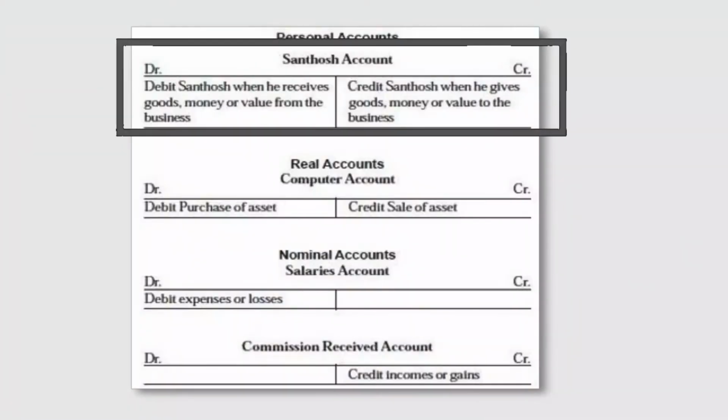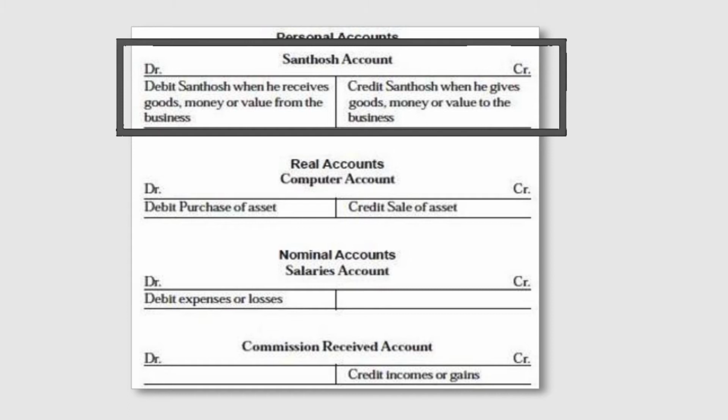In the debit side you might be seeing here that Santosh, when he receives goods, money or value from the business, is debited, and credit Santosh when he gives goods. So, the rule of the personal account is debit the receiver and credit the giver.